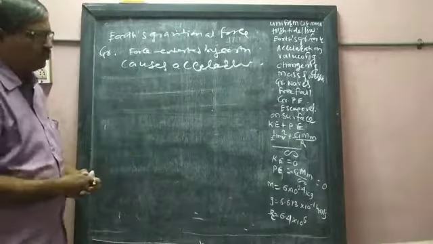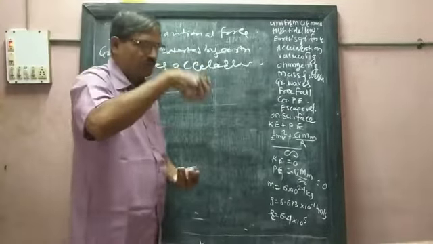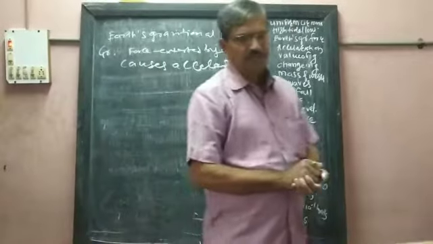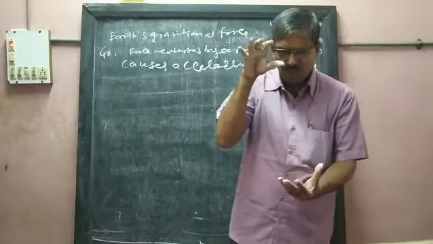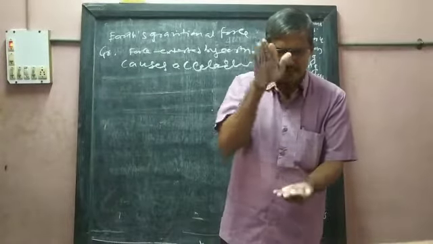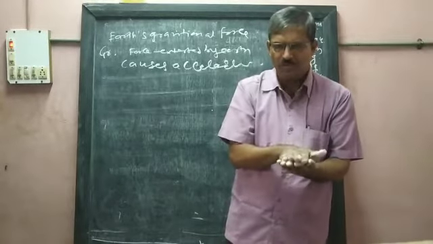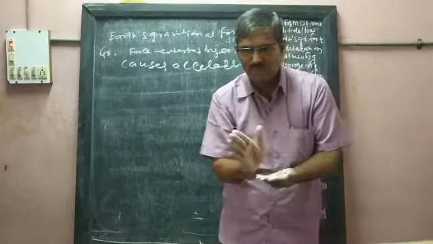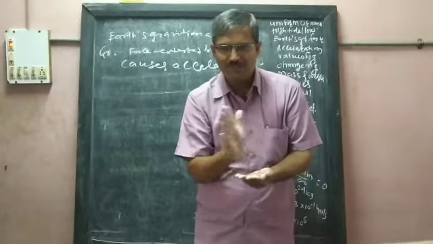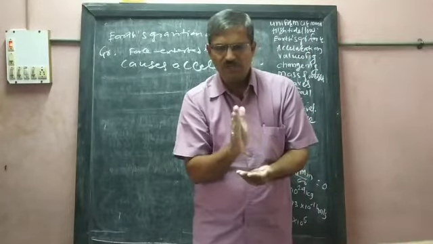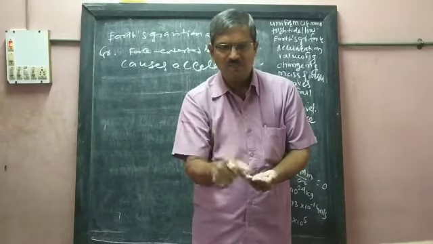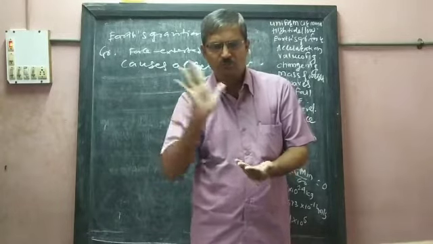This body starts to move. So this is called acceleration due to gravity. When gravitational force acts on any object, it starts to accelerate. It comes into motion. This is called acceleration due to gravity.